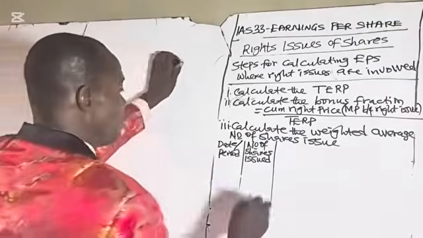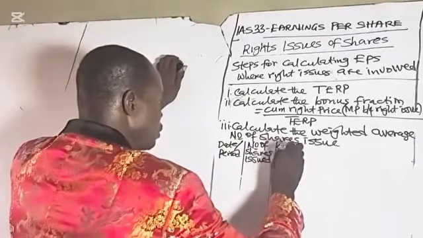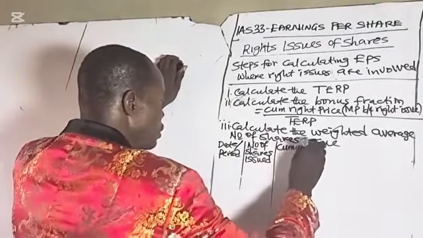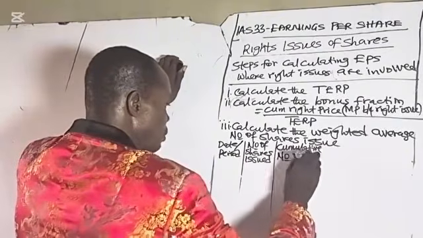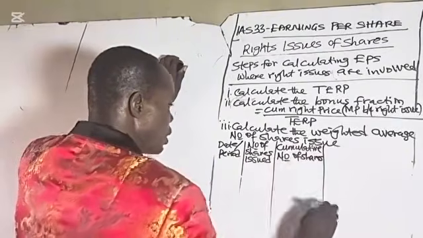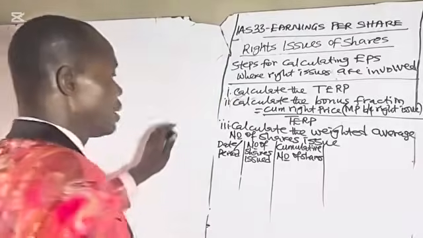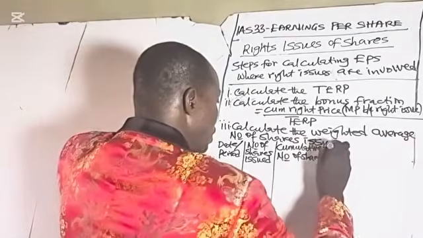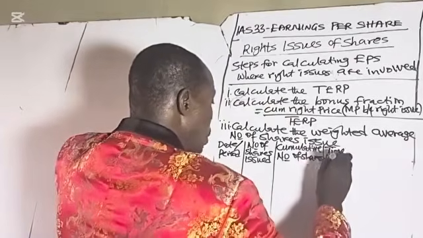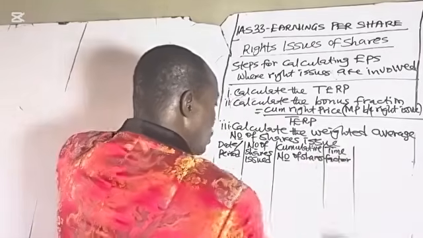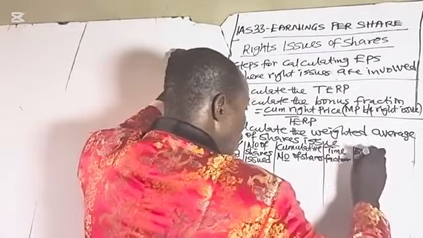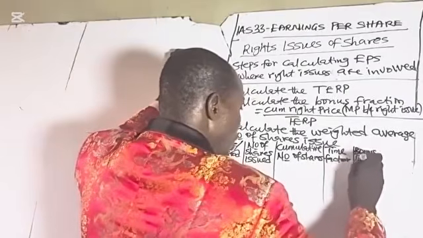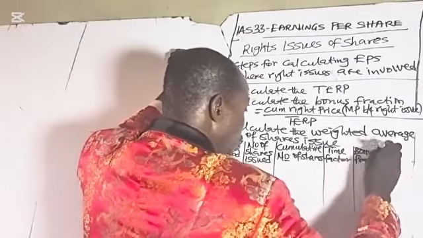Then the next column will be cumulative number of shares. The next column will be time factor to incorporate. Then after time factor, you have bonus fraction, just like that of bonus issue.